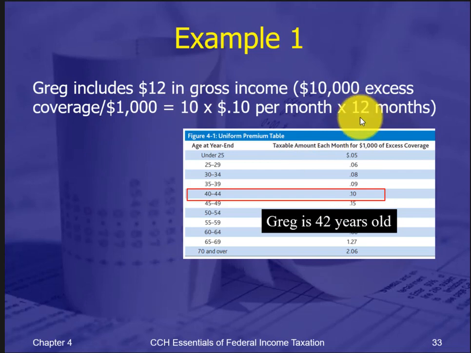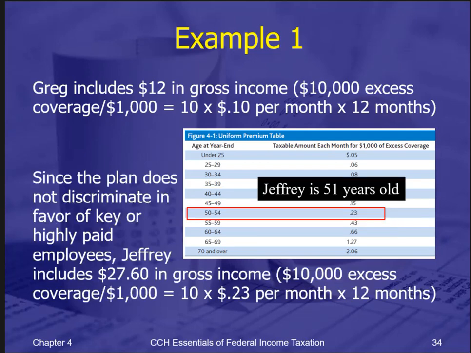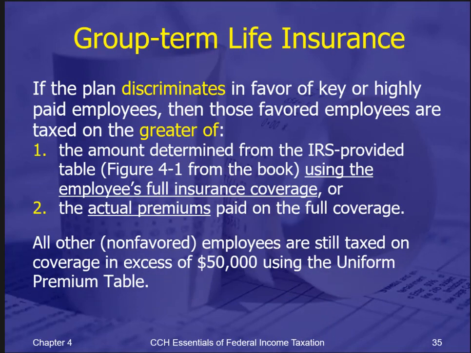And then always don't forget to multiply by 12 so that you can get the annual amount. And then if the employee contributes anything, you subtract that amount as well from how much should be included in income. So the only difference for the highly paid employee, Jeffrey, is that he's older, so he goes different on the table, and the amount is different based on that table.